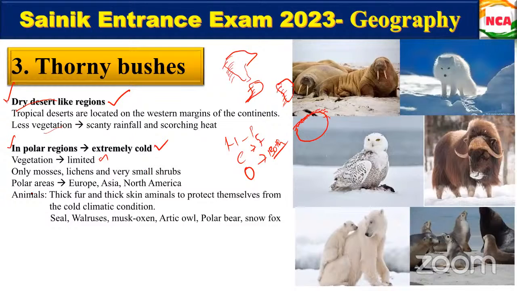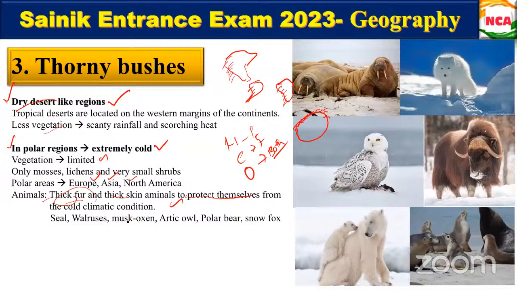If you see the polar areas, we can find them in Europe, Asia, and North America only, not in South America, Africa or Australia. Animals there have thick fur and thick skin, because they want to protect themselves from the cold climatic conditions in order to survive. To protect themselves from what? Kana? Antarctica, yes, very good. Polar regions, that is near the poles only.